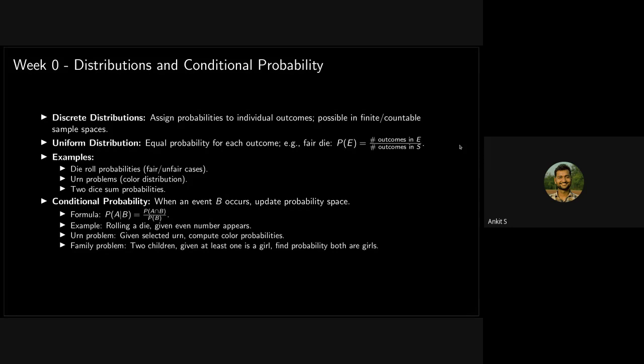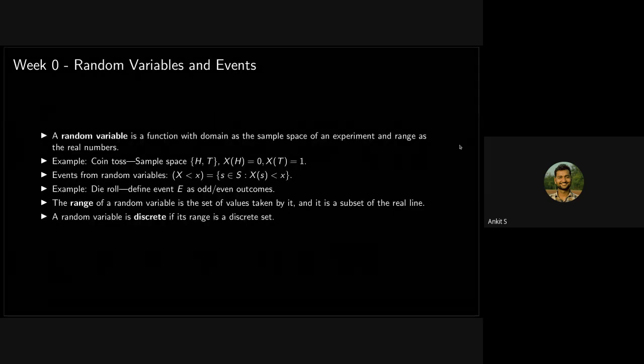In other cases where you cannot fit them into a finite set, we call them continuous distributions. And we have a lot of examples. Then we will look at the concept of conditional probability. I have just put it here for your reference. We will discuss them more, and I hope that you all know them, so I don't need to discuss them in any more detail.